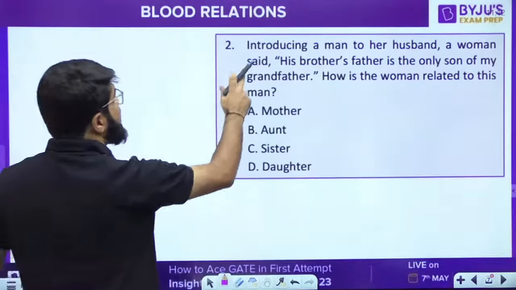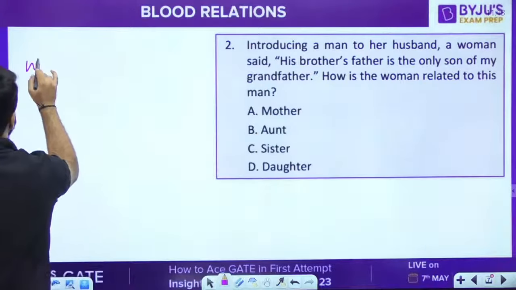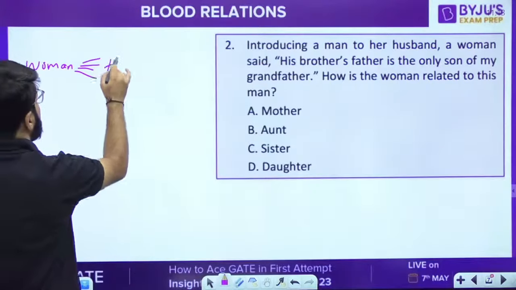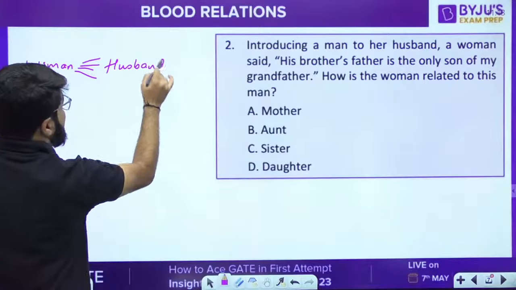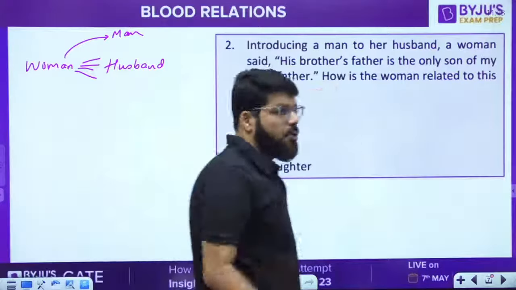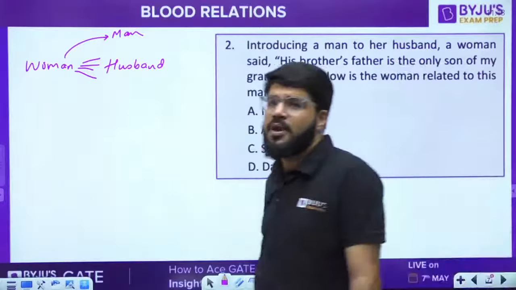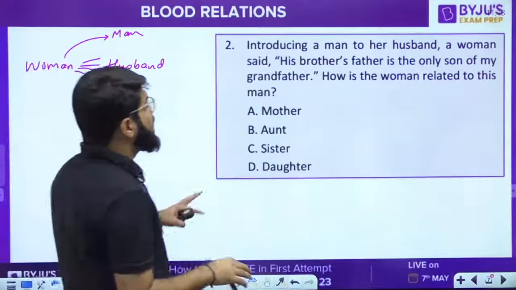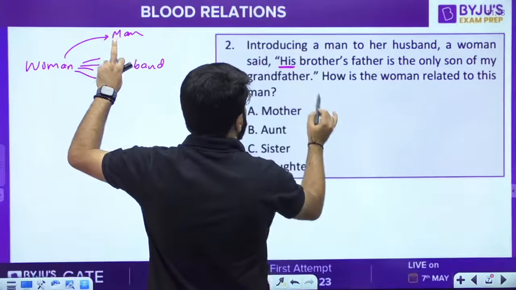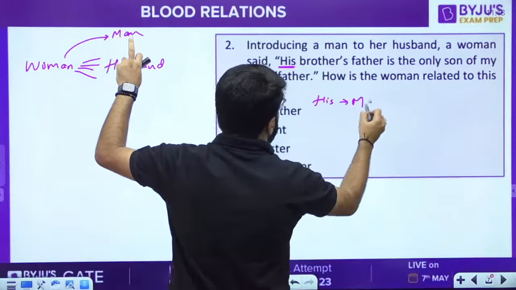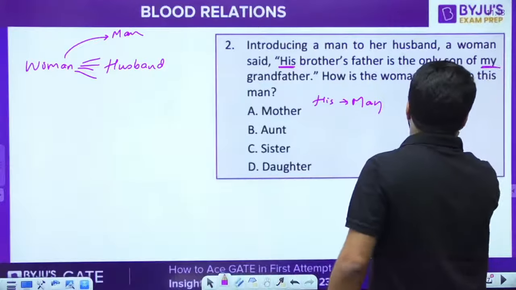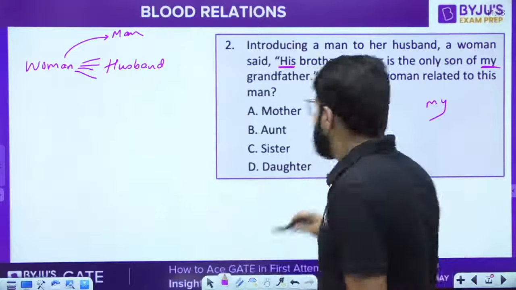The point is, introducing a man to her husband, a woman said. So who is speaking here? The woman is speaking to her husband and she wants to introduce some man. She's pointing at a man and telling something to her husband about that particular man. Now what is that story? The woman is speaking about the man. So whenever we talk about his, what would his mean here? His means that man, the one being talked about. His brother's father is the only son of my. Now who should be my in this story? My means whoever is the speaker, and the speaker is the woman.